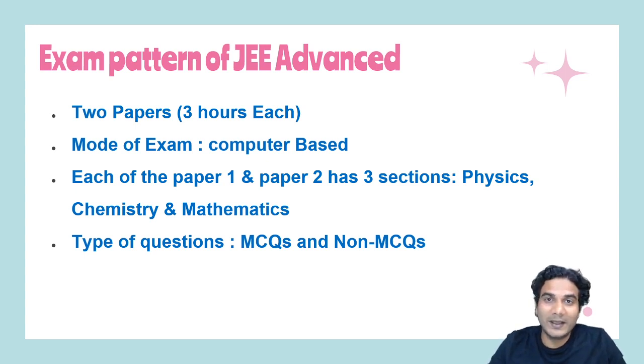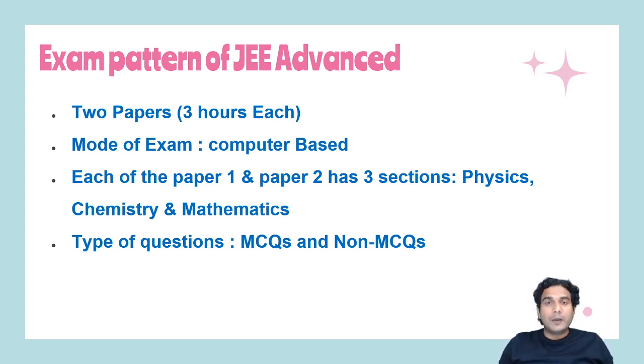So at that time the cutoff was very low because of this, because students got negative marking if, say, they knew 2 options out of 3, so they marked 2 options, and the 2 options were correct, but they just left one more, so they got negative marking because of that. So now there's partial marking, so it is easy to attempt multiple correct compared to the earlier case. So this was the marking scheme of MCQs.